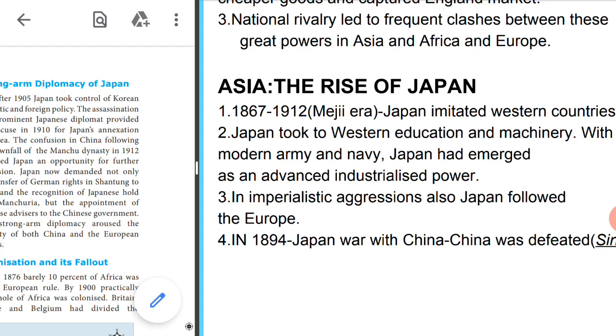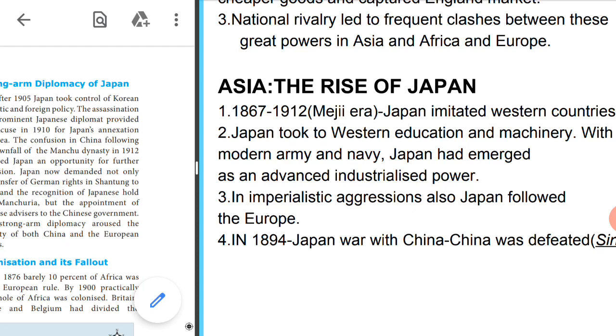So what are the thoughts that Japan took? It took Western education, it took up the missionary from there, it developed its modern army and also the navy, and when it did all this, it emerged as an advanced industrialized power.